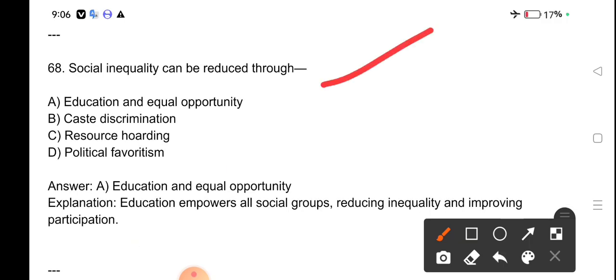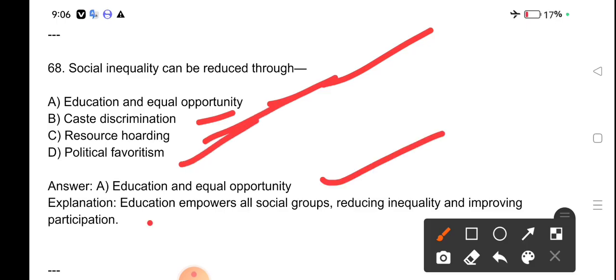Social inequality can be reduced through education and equal opportunity, caste discrimination, resource hoarding, political favoritism. Education and equal opportunity reduce social inequality. Education empowers all social groups, reducing inequality and improving participation.